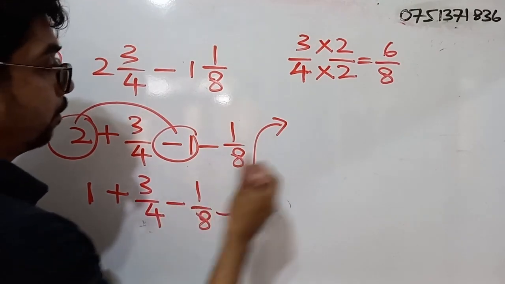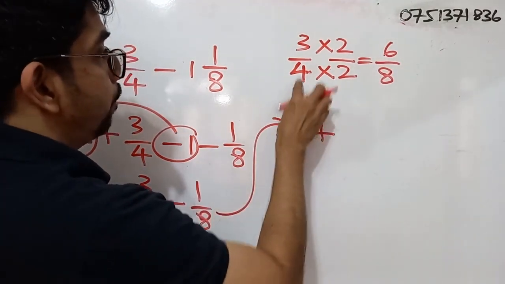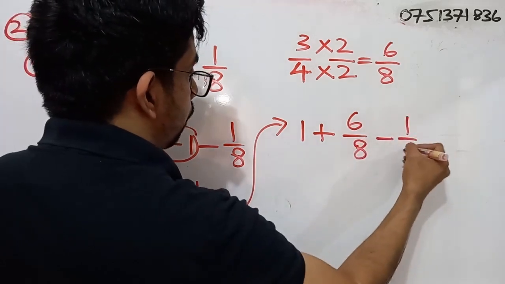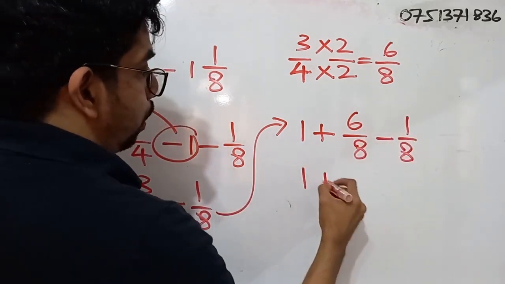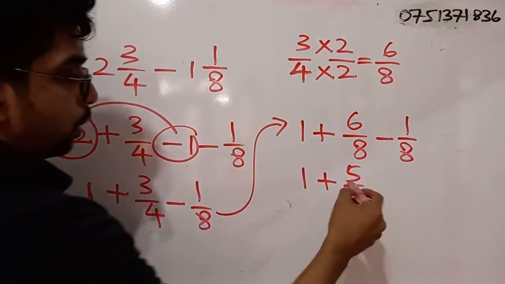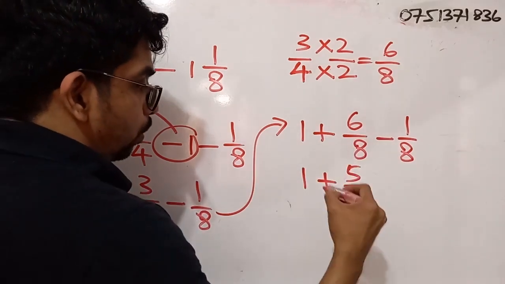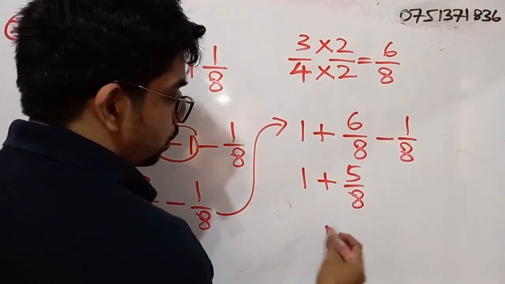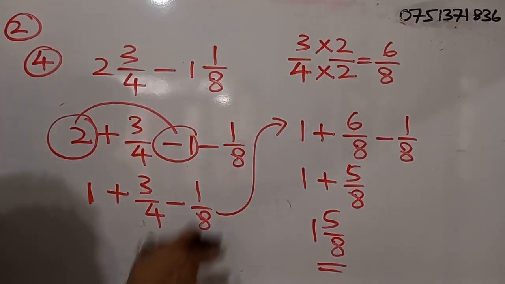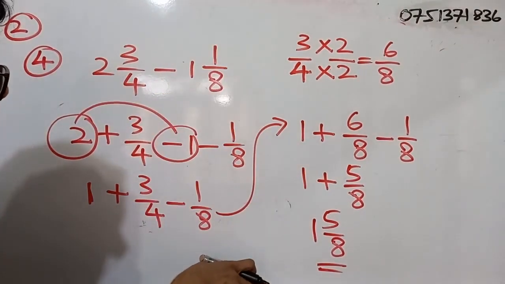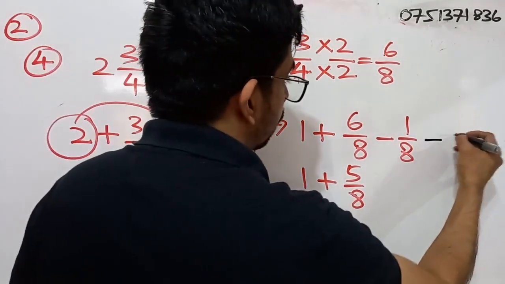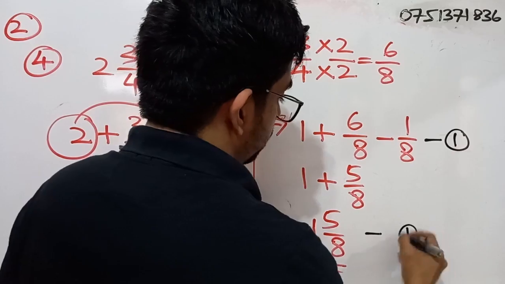Right, so I will continue the simplification on this side. So here what do we have? 1 plus, instead of 3 by 4, I can write 6 by 8 minus 1 by 8. So we get what? 5 by 8. Right? So we can add these two, then get the answer as what? 1 and 5 by 8. If you have followed this method, right, you will be getting 1 mark for this step and another 1 mark for this step.